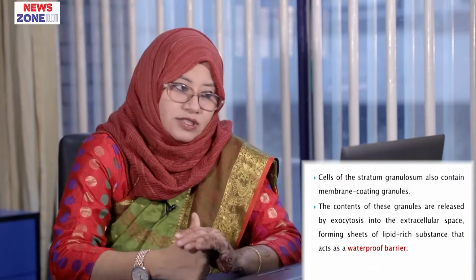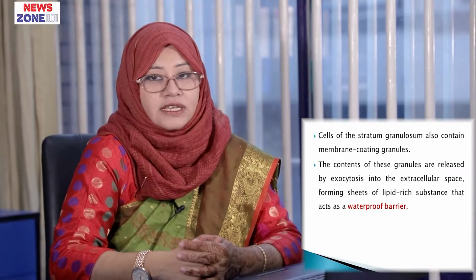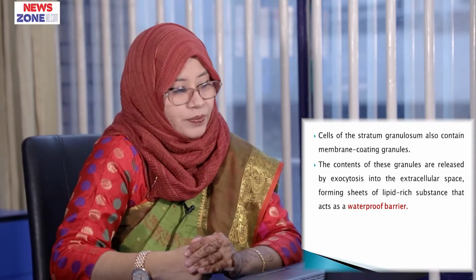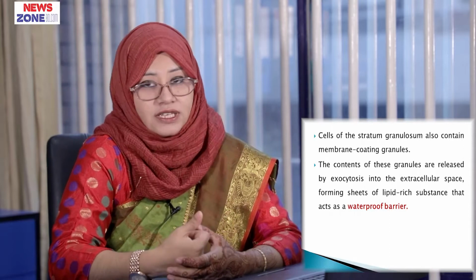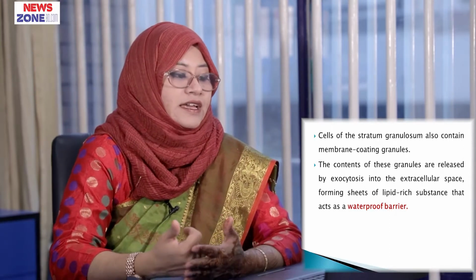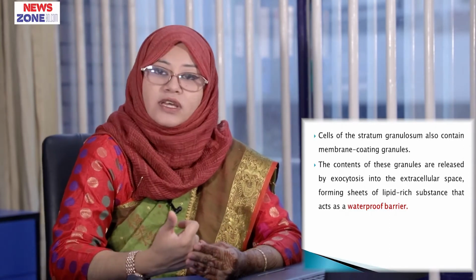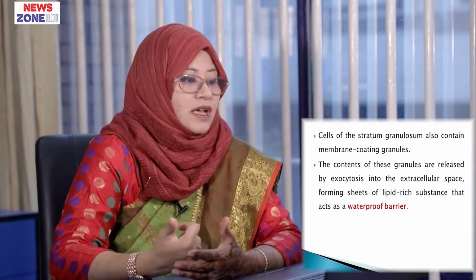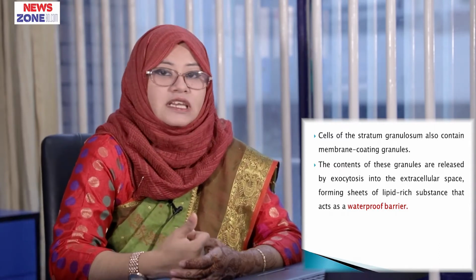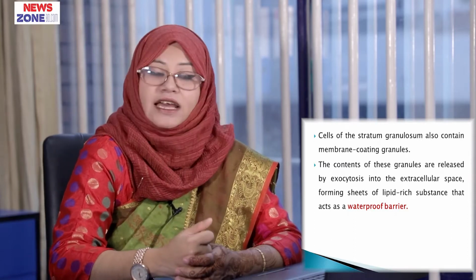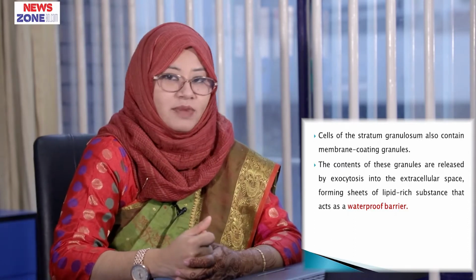Cells of the stratum granulosum also contain membrane coating granules. The contents of these granules are released by exocytosis into the extracellular space, forming sheets of lipid-rich substance that acts as a waterproof barrier.